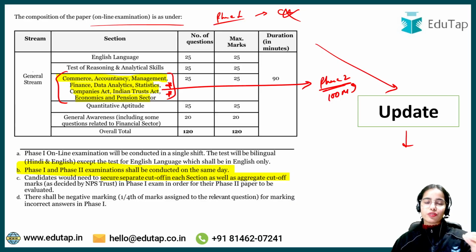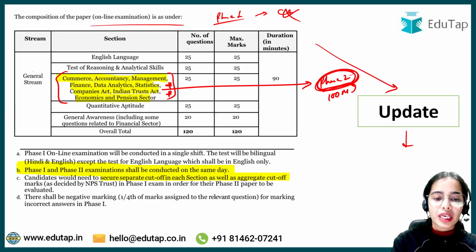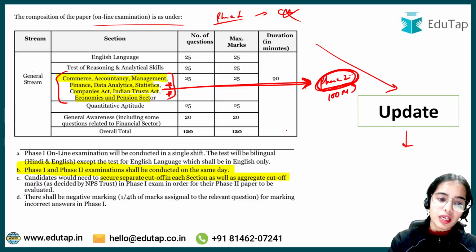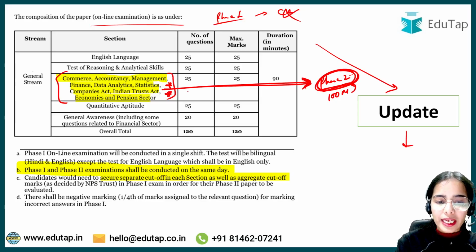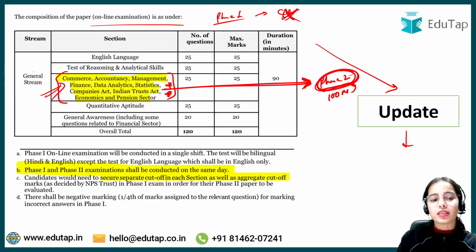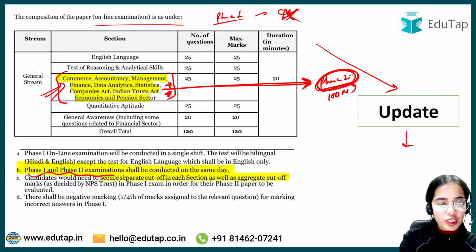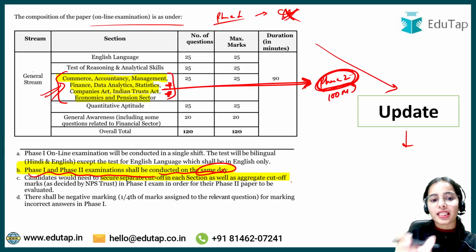You can utilize your knowledge in phase 2, because in phase 2 also these subjects will be there. So a new component has been introduced, and this new component you anyway have to study for phase 2. So this is actually going to help you. Computer awareness has been removed, and instead there is a new component here. Phase 1 and phase 2 examinations shall be conducted on the same day, and this is the big change that has happened: computer awareness has been removed and there is a new component consisting of these subjects.